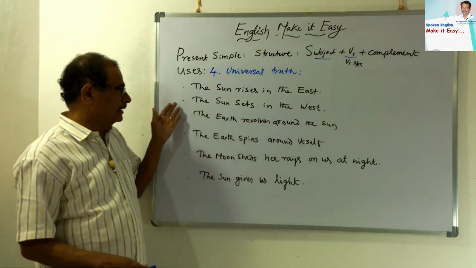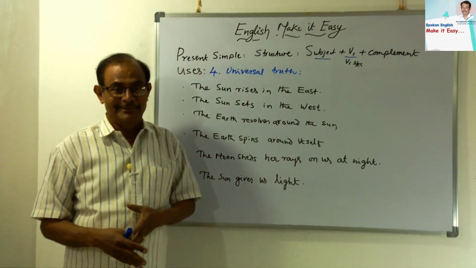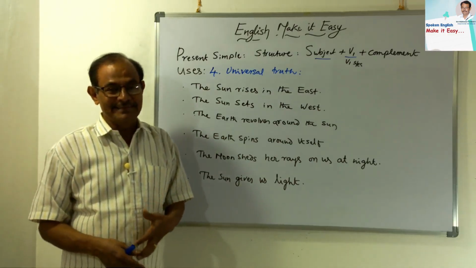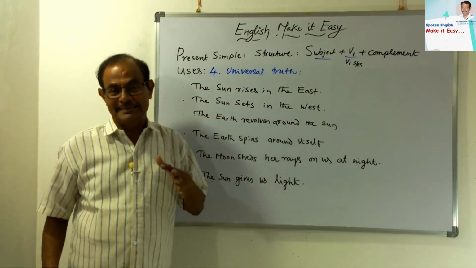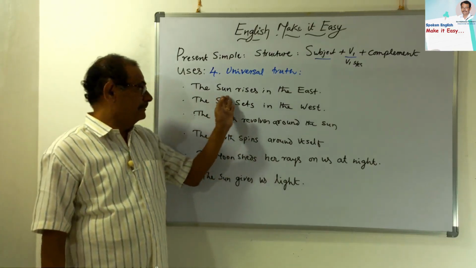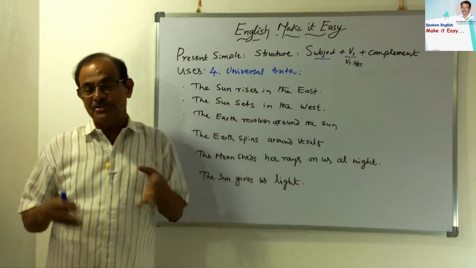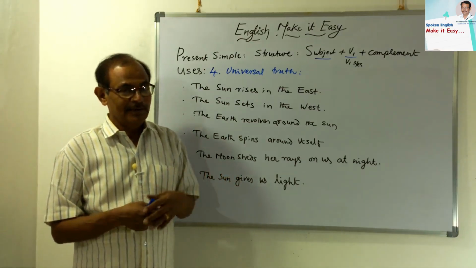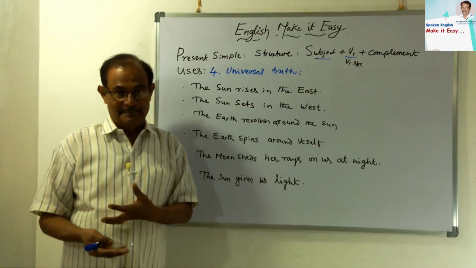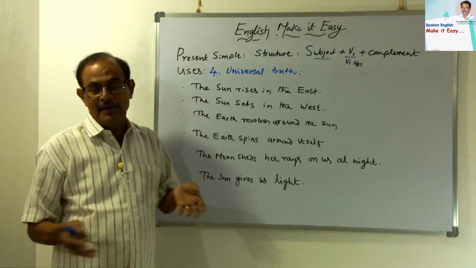Let us go to the example sentences. The sun rises in the east. This is a universal truth. Always, for millions of years, the sun rises in the east. The sun sets in the west. You know very well, just with the sun you can say which is east, which is west, and which is north and which is south. The earth revolves around the sun. So we get the day and night.